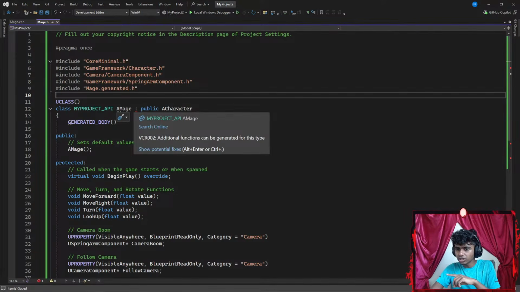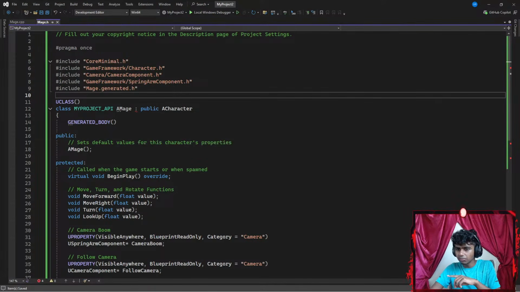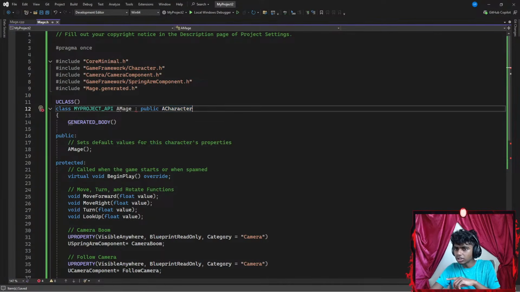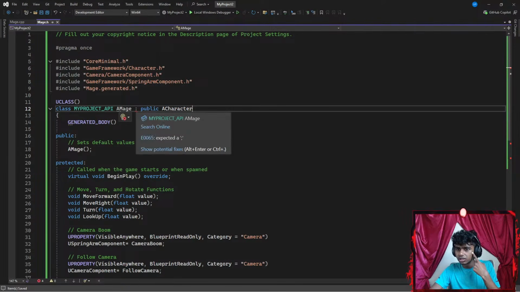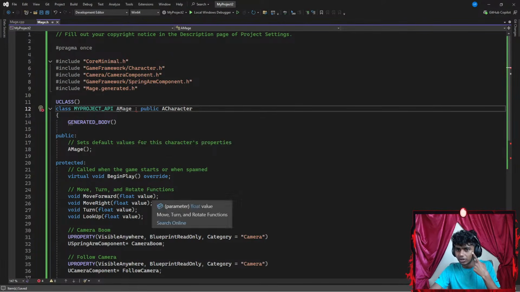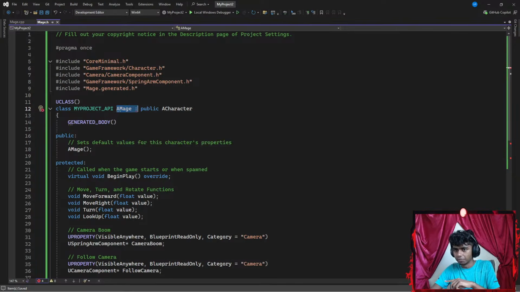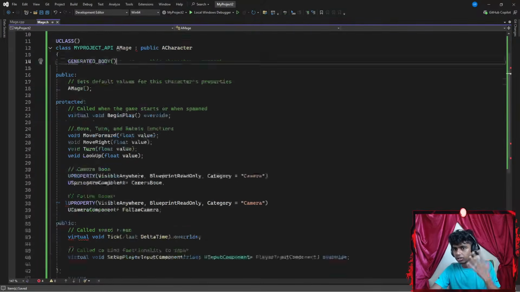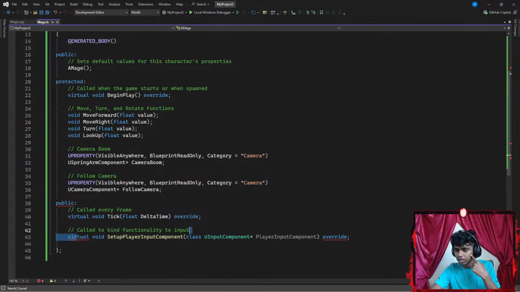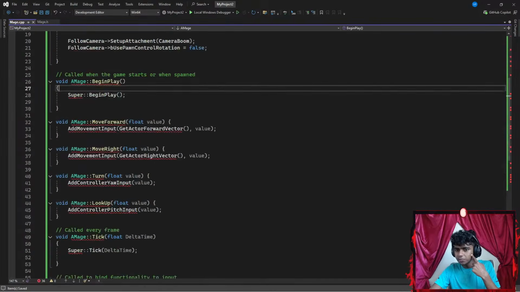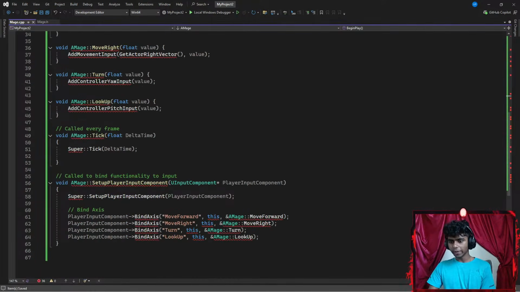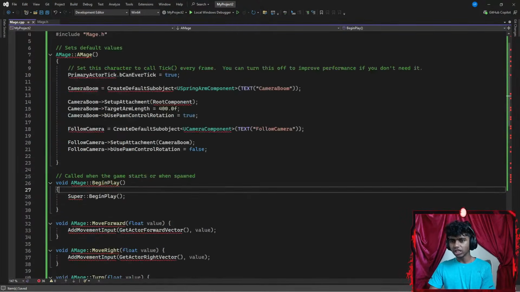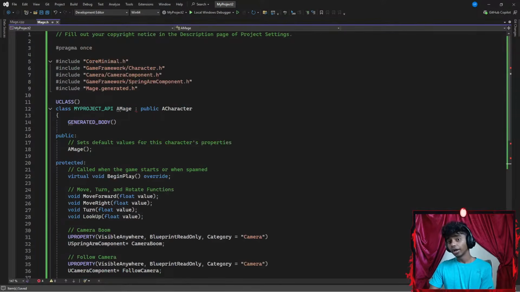Okay, so it says additional functions can be generated. This is a mage that inherits all the public content from my A character class. It's correct. Expected a semicolon. I'm very sure this does not expect a semicolon here. My A mage inherits all the public content from my A character. Okay, and then I go with something like override. Let's go to my C++. Is it because I just copy pasted the code from my old project, but the name is same? It should be the same exact project. Could it be like my file is different here?